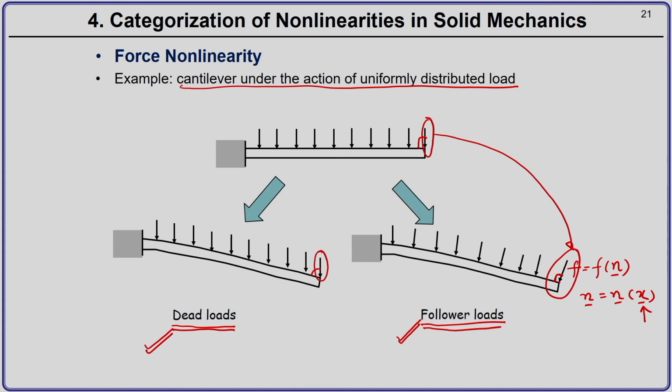So, now you could guess that this force will have a corresponding stiffness coming into the stiffness. We will come to it later. So, incorporation of follower loads is a little challenging.